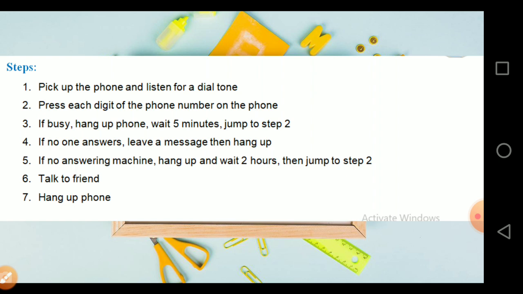If no one answers, leave the message, then hang up. If no answering machine, hang up, wait for hours, then jump to step 2. Again, you have to go for the same procedure. If it is not that, you can directly talk to the friend and hang up the phone. See, each and every step is explained in detail, and the condition of each and every situation is also given.